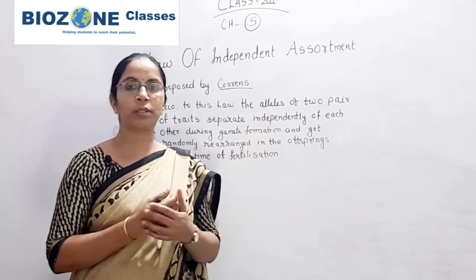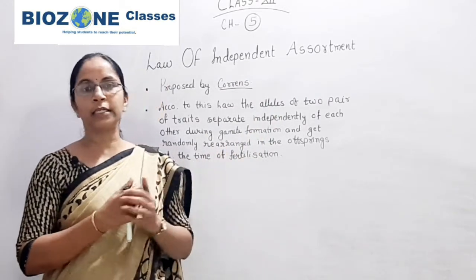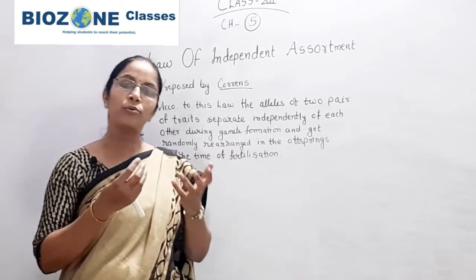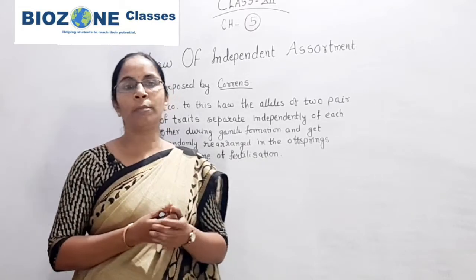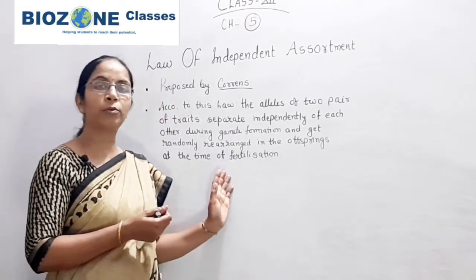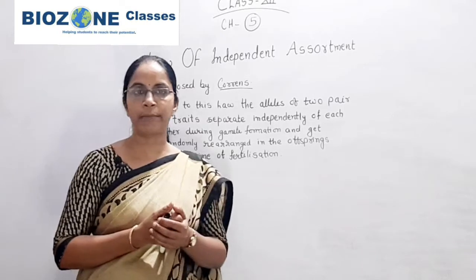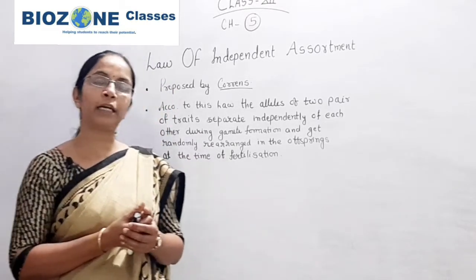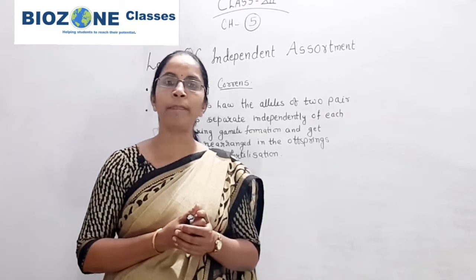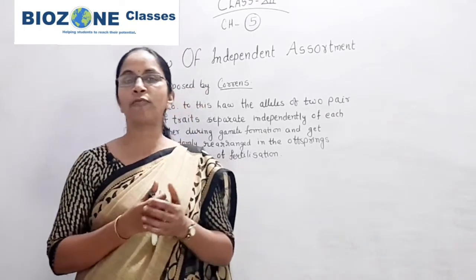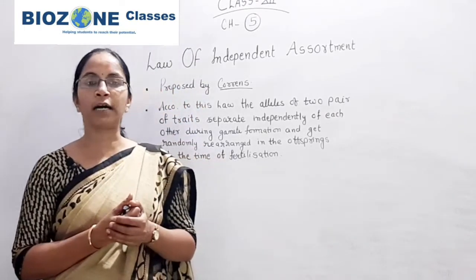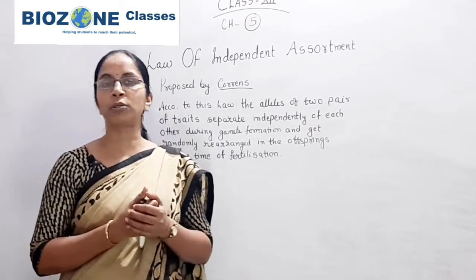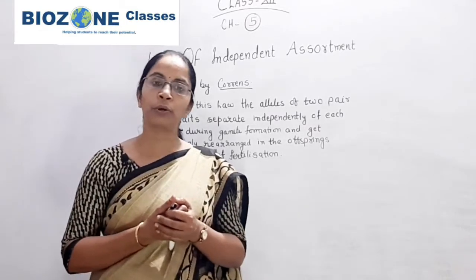When we come to the law, read it as it is and memorize it, because this is one of the important questions for your theory exam. For objective purposes, one question is repeatedly asked: which of the following laws requires a dihybrid cross for explanation?